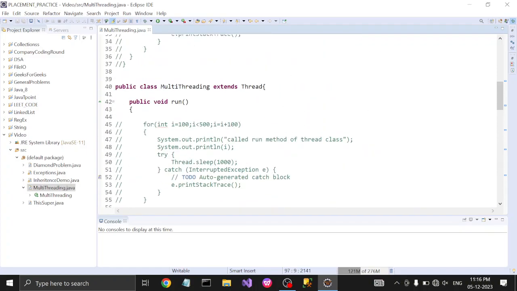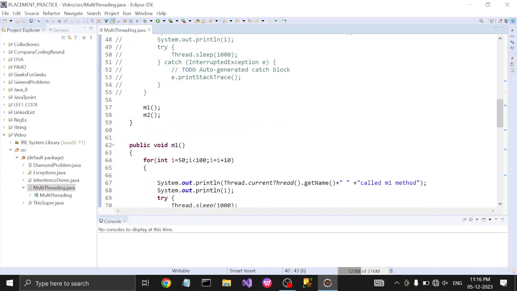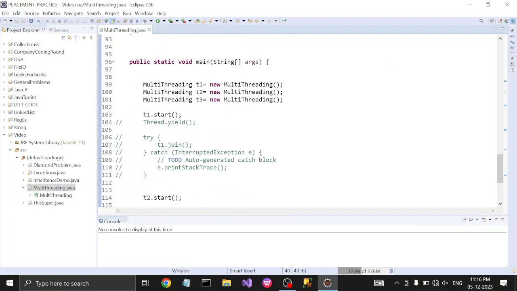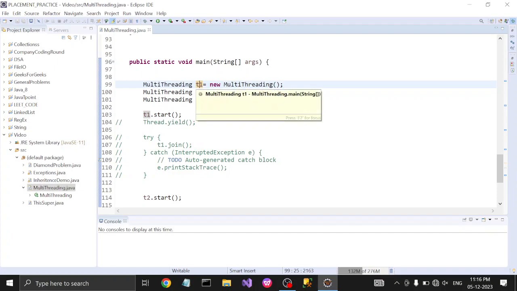Our class name is MultiThreading, and it extends the Thread class, and we already discussed that we have several methods in the Thread class. We have created three threads. At that time the threads come into the ready or new or born stage.